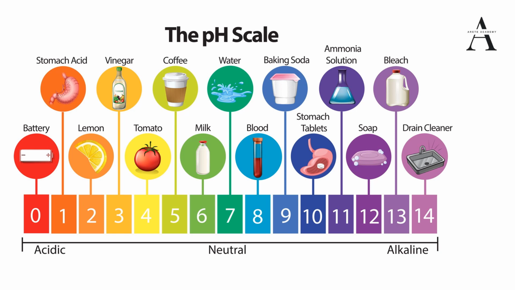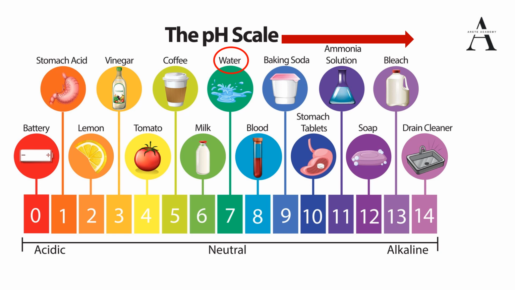Now, before we proceed, I want all of you to get familiarized with the pH scale of the different commodities which we see in day-to-day life, or which are around us, and we don't know whether they are basic or acidic in nature. Starting with water: water has a pH value of 7, which is neutral. Going ahead, blood is basic in nature. The tablets we use to reduce acidity in the stomach, on a pH scale of 10, are alkaline in nature.